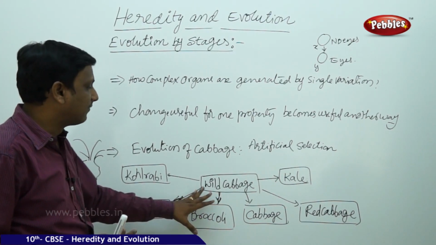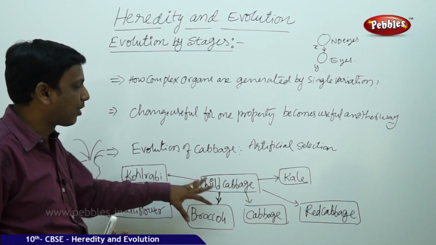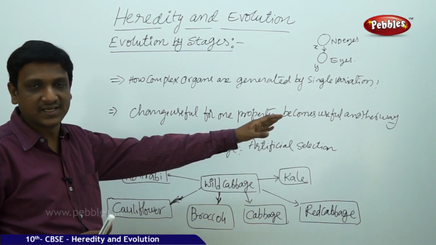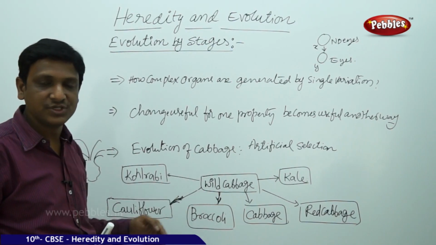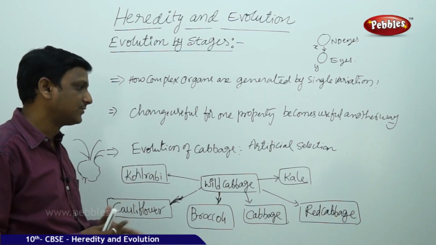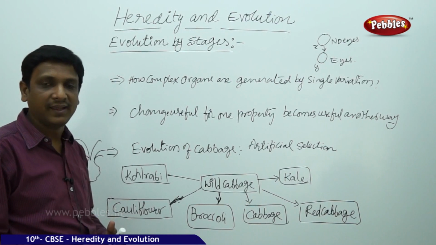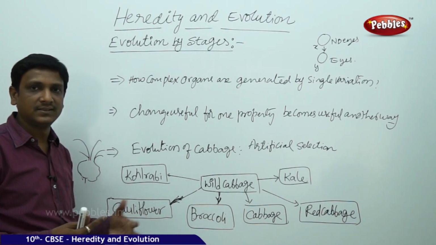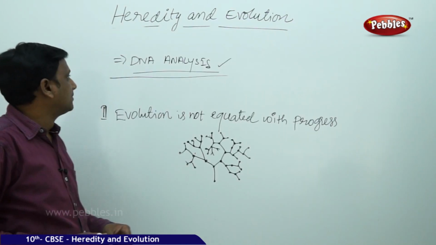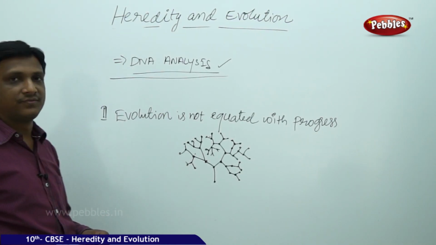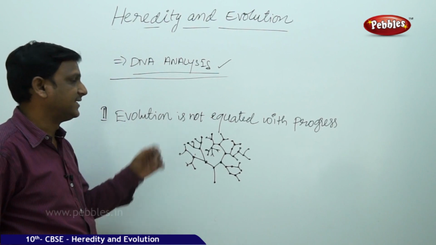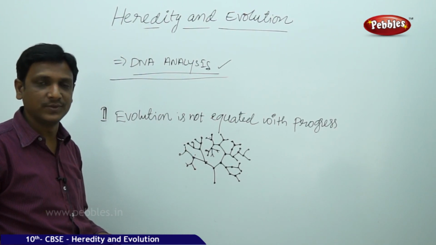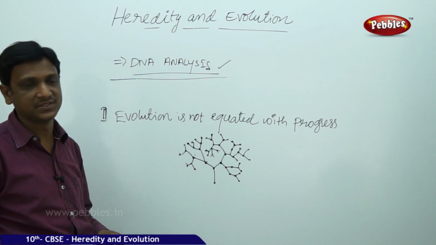In this way, wild cabbage is propagated into different forms by artificial selection. Natural selection happens naturally. Artificial selection is done by the farmers. So this much variety of cabbages has come into existence, which we can see in the practical scenario. So here the other method of tracing the evolutionary relationship is DNA analysis. By analyzing the DNA of different species, we can understand the evolutionary relationships.